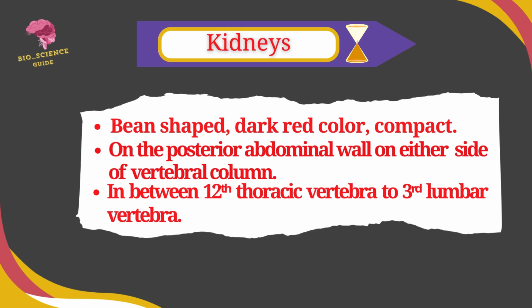Kidneys are bean shaped, dark red in color, compact bodies. Each kidney is found on the posterior abdominal wall on either side of the vertebral column, found in between 12th thoracic vertebra to 3rd lumbar vertebra.